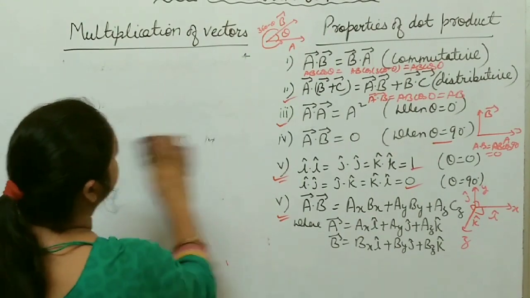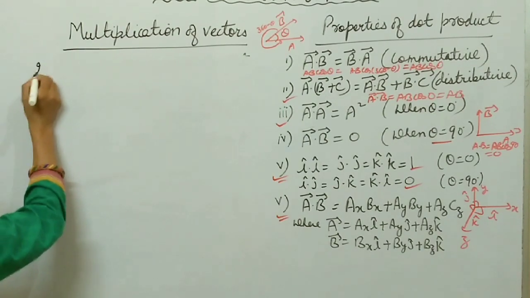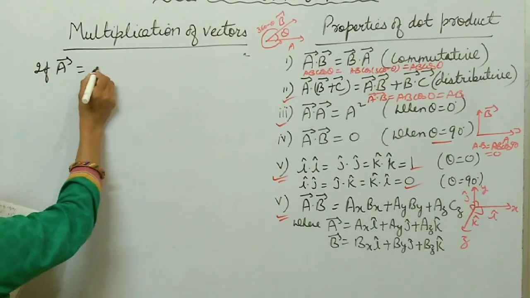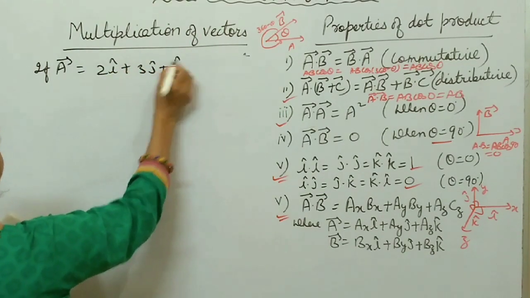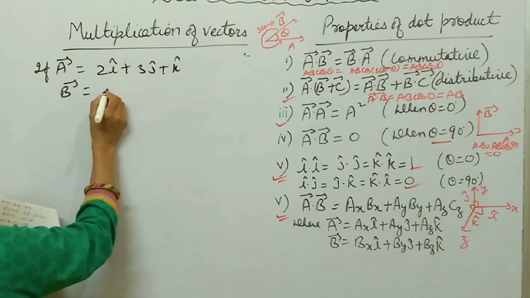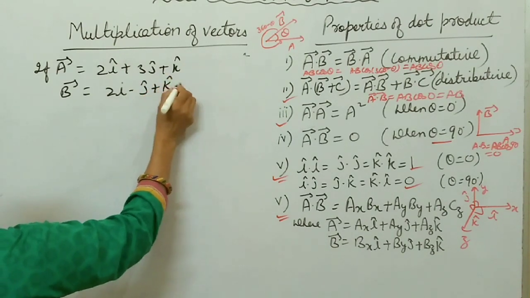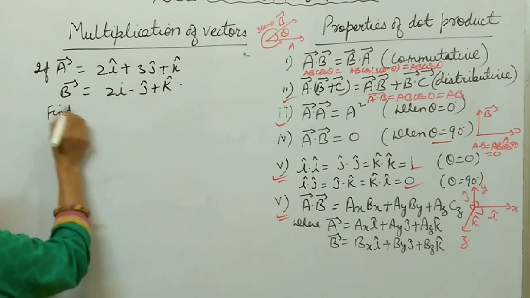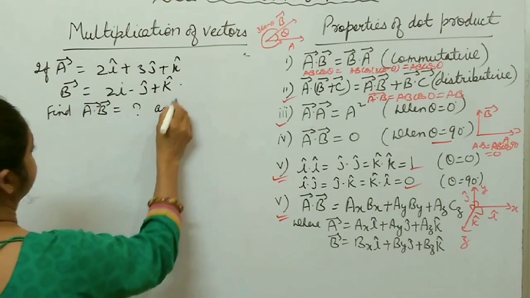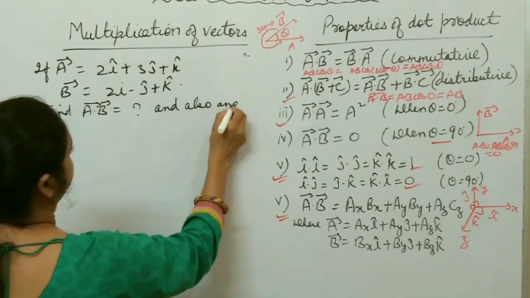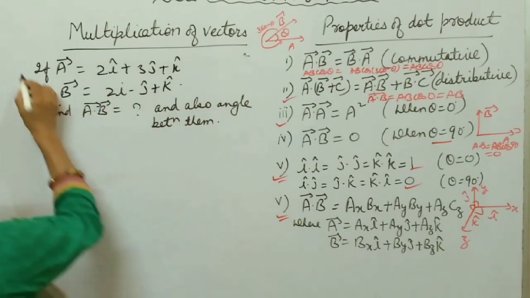Okay, now I am going to solve one dot product question, right? Let us suppose that A is given as 2I plus 3J plus K and vector B is given as 2I minus J plus K. Okay, now find A dot B and also the angle between them. Okay, this is the question.